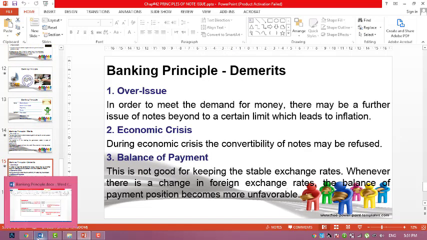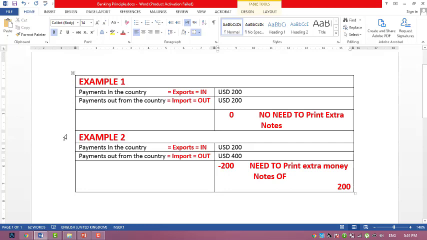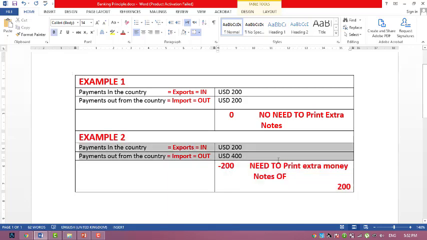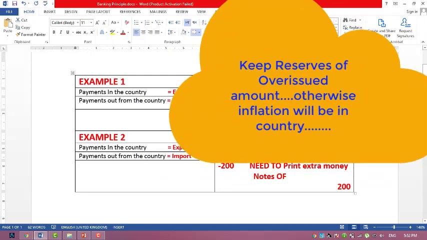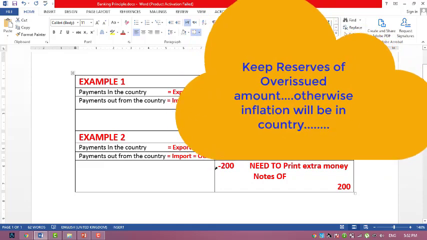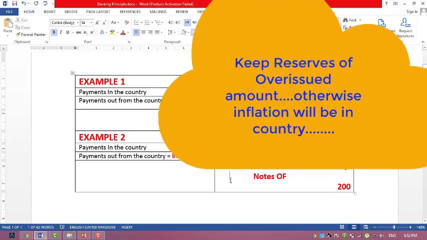To explain the last line, come back here to example number 2. Right now the minus 200 shows more payments are going out of the country and fewer payments are coming in. So this is an unfavorable balance of payment. This could be possible when banks are doing this without keeping reserves. If I'm a bank receiving less payment and giving more payments outside the country, I need to keep these 200 in reserve with me.